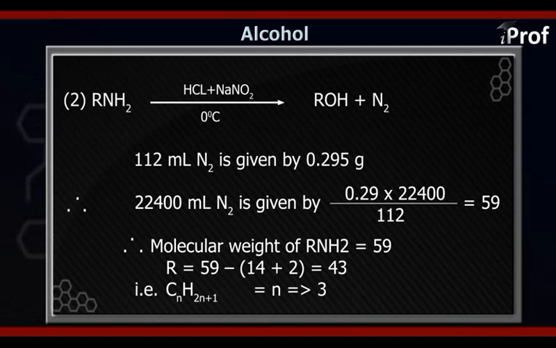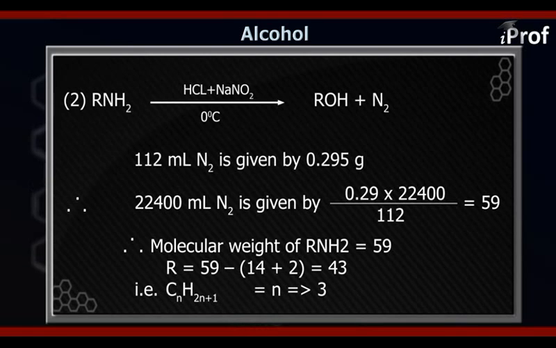And 59 is the amount of the organic compound which will release 22400 ml of nitrogen.